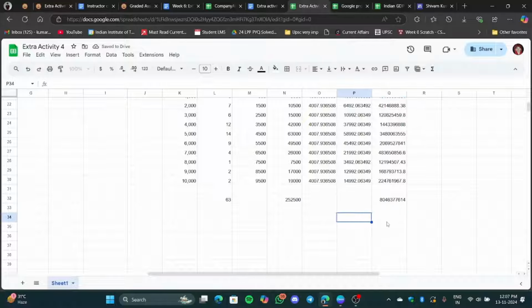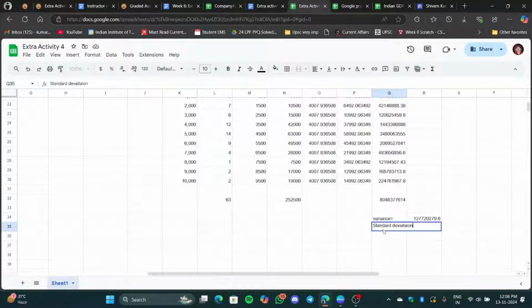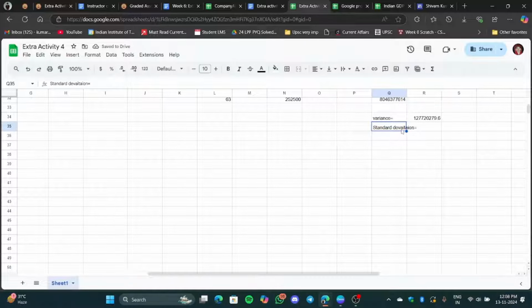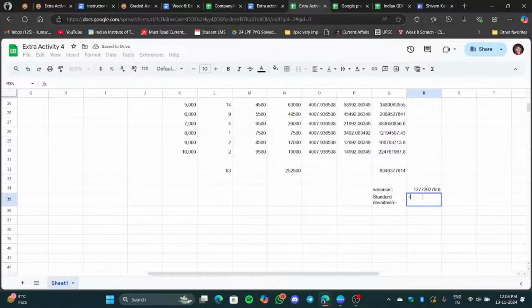Now we will find the variance. Variance equals to this value divided by the 63, and then we'll find the standard deviation. The standard deviation equals to the SQRT, square root of this value.